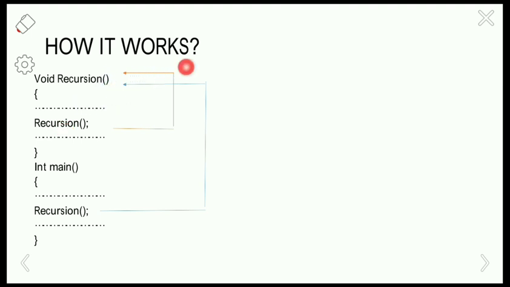A function is called recursive if a statement within the body of a function calls the same function again. Normally we call this recursion function from outside of the function.